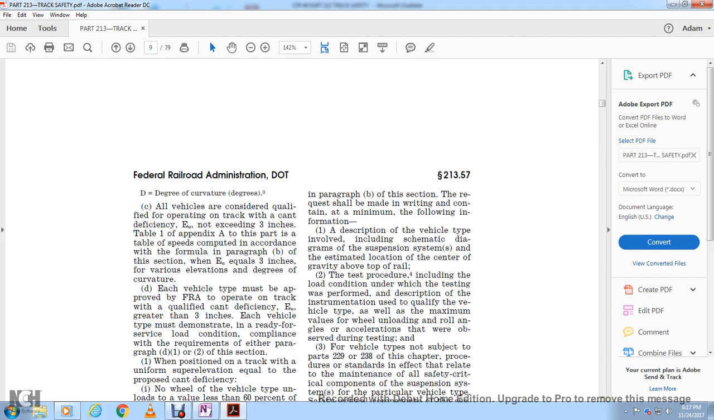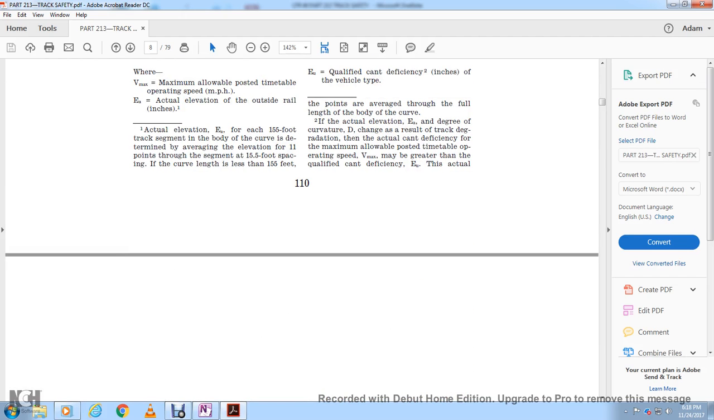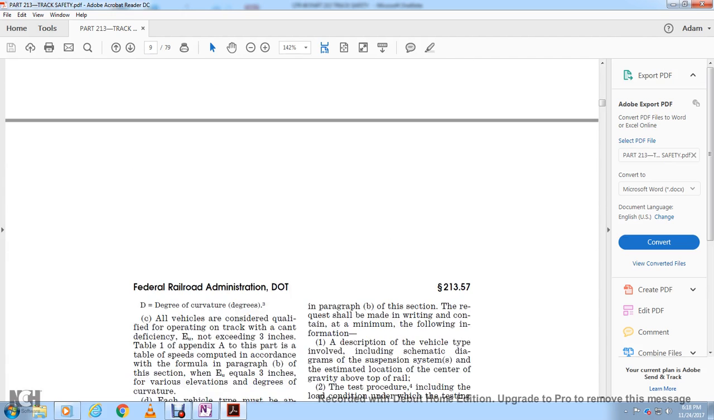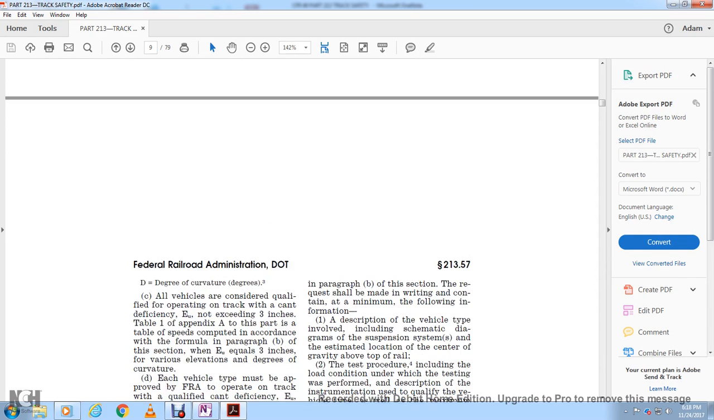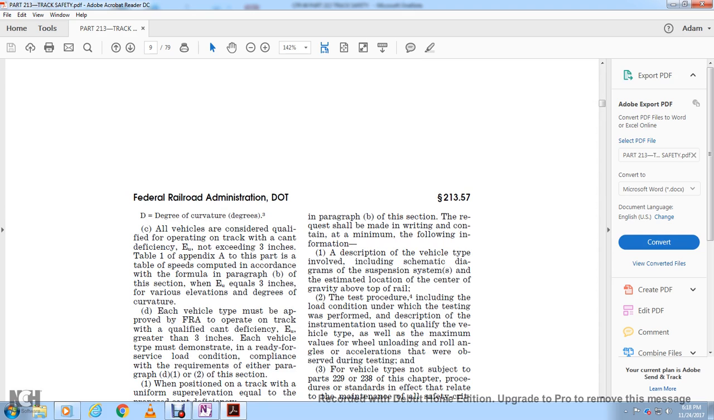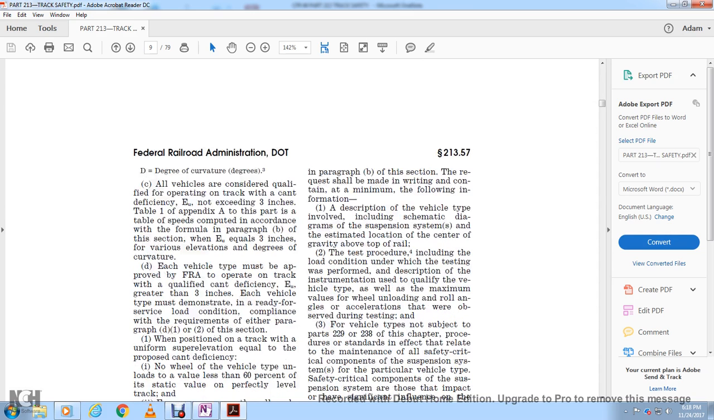All vehicles considered qualified to operate on the track with a cant deficiency of 3 inches, vehicle type 1 in appendix A to this part, the table speeds are computed with the formula in paragraph B of this section, and Eu equals 3 inches, for various elevations and degrees of curvature.